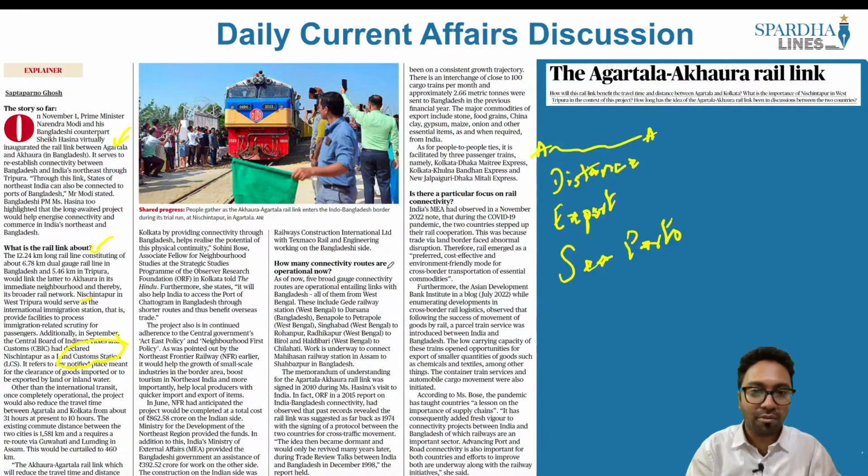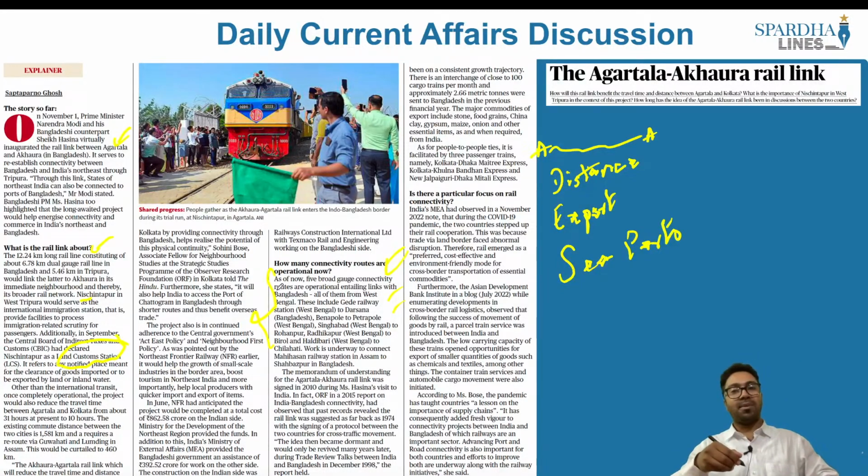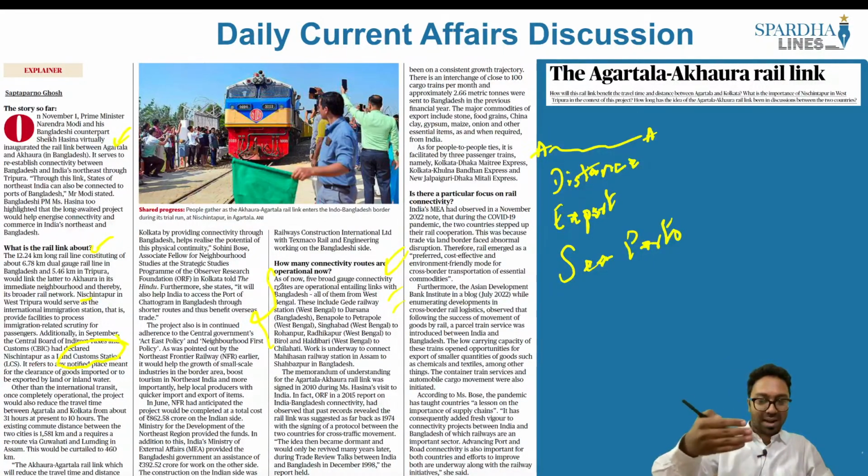And we also have 5 broad gauge connectivity routes which are operating entailing links with Bangladesh, all of them from West Bengal. These include Gede railway station to Darsana, Benopol to Petropol, Singhabad to Rohanpur, Radhikpur to Birol, and Haldibari to Chilahati. These are the other 5 which are very important from your preliminary examination point of view. So all that you have to understand is that there are advantages with this mechanism that has been initiated between India and Bangladesh. Now let's look into the next article.